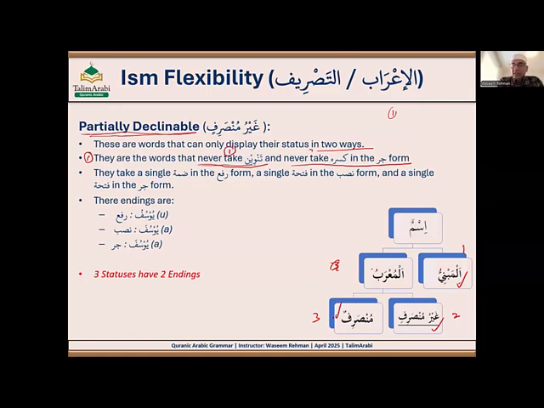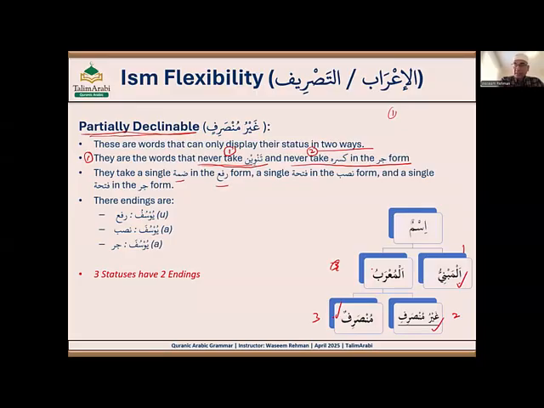And number two, they never take kasra in jar status. Right? Before now, we learned that in jar status, an ism takes kasra, like Muslimin. Muslimin is in jar status because it has kasratan. But for these particular isms, the partially declinable isms, they never take kasra in the jar form. So then what do they take? If they don't take kasra, what do they take? Let's see. They take a single dhamma in rafa form.